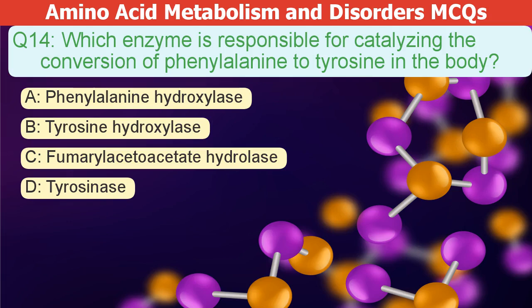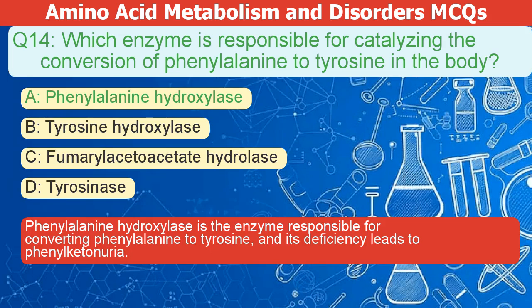Which enzyme catalyzes the conversion of phenylalanine to tyrosine? A. Phenylalanine hydroxylase. B. Tyrosine hydroxylase. C. Fumarylacetoacetate hydrolase. D. Tyrosinase. The correct answer is A. Phenylalanine hydroxylase is the enzyme that converts phenylalanine to tyrosine. Its deficiency leads to phenylketonuria.